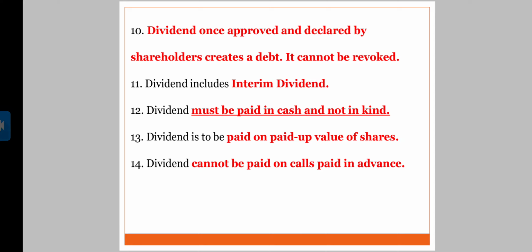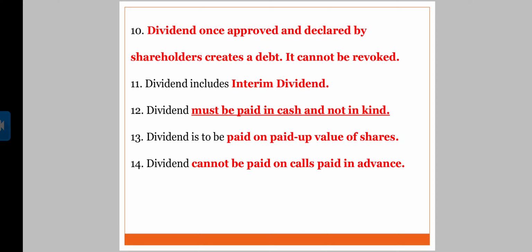Once a company gives dividend at the end of the year when closing the books, apart from this dividend, when the company within 6 months or within 4 months declares a dividend, that dividend is termed as interim dividend. Now, dividend must be paid in cash and not in kind. Compulsorily, the company has to pay dividend in cash.